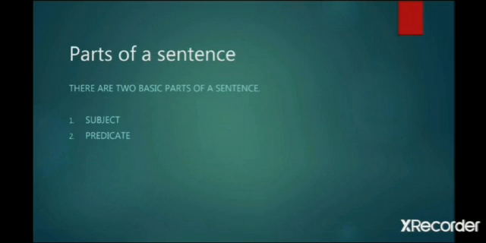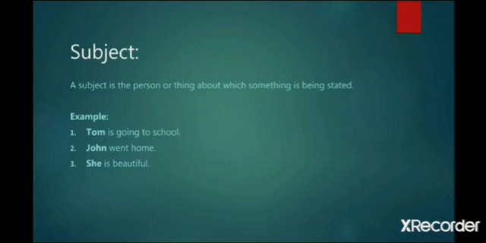There are two major parts of a sentence. The first one is subject and the other one is predicate. Now we shall discuss these two parts one by one. What is a subject? A subject is the person or thing about which something is being stated.